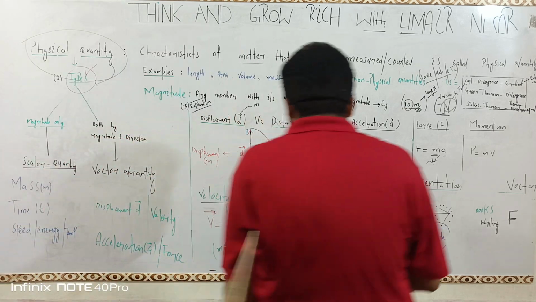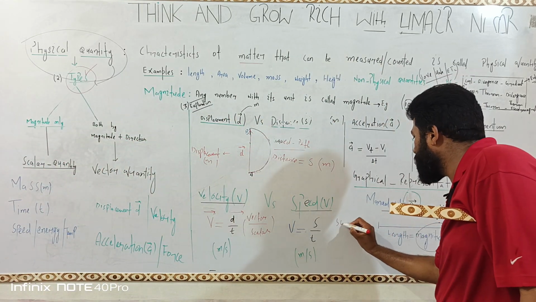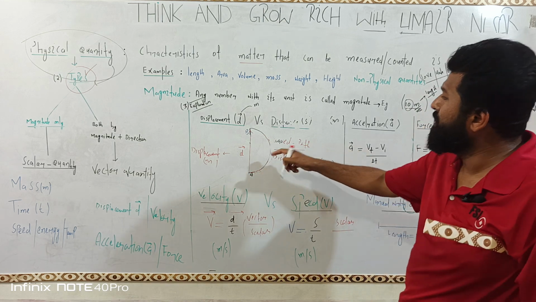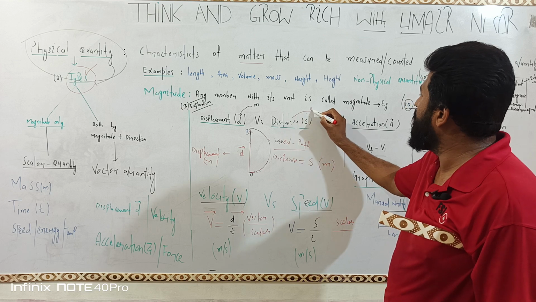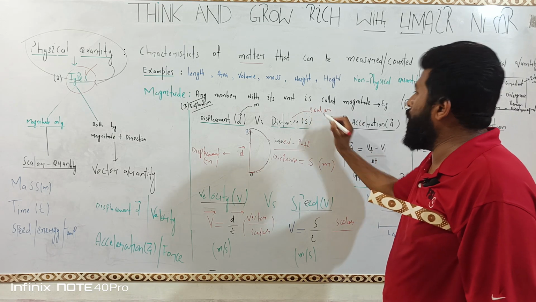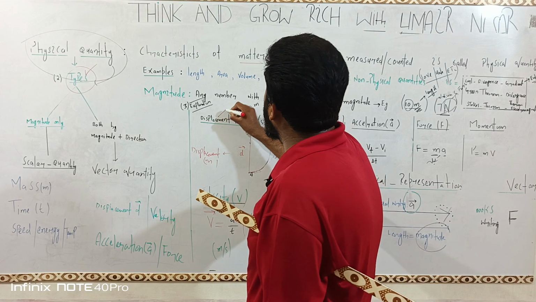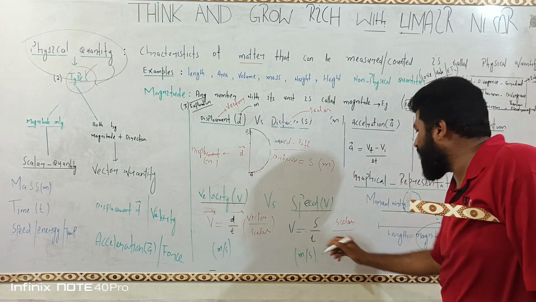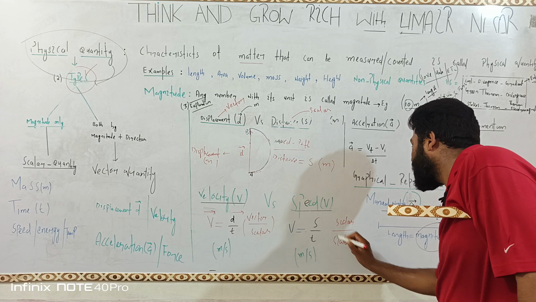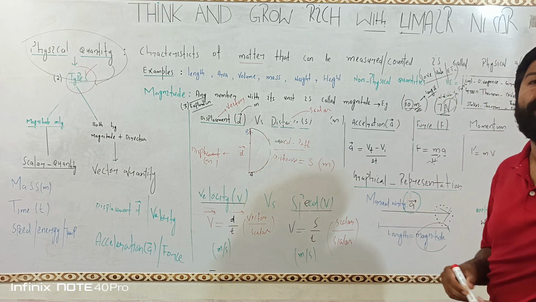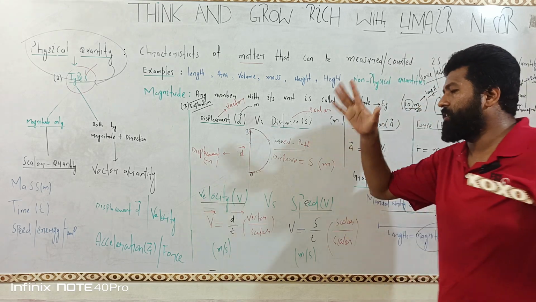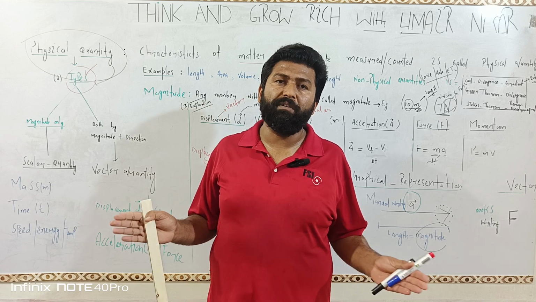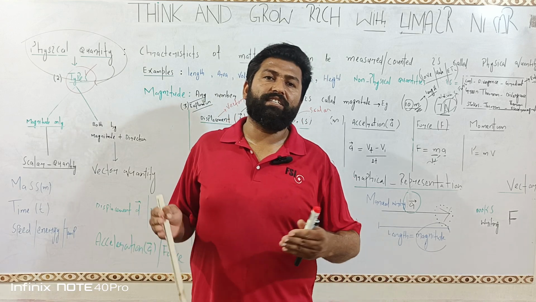Now come here. Distance is a scalar. Time, distance is scalar. We learned here that distance is a scalar quantity, displacement is a vector quantity. Distance scalar, time scalar. Scalar over scalar, the answer would be scalar. So speed is a scalar quantity. From here we derive a major difference between velocity and speed. Velocity is a vector quantity, speed is a scalar quantity.